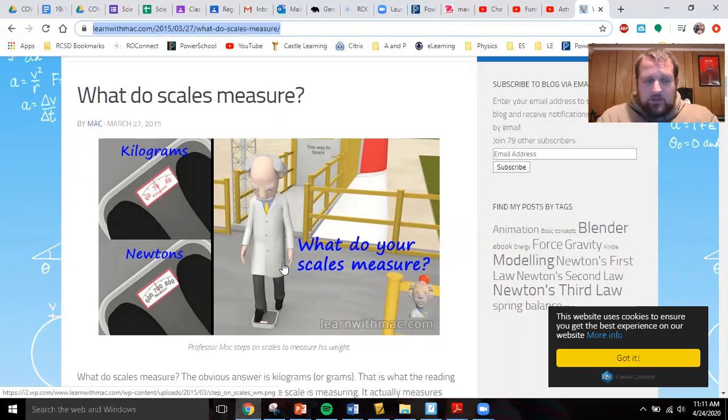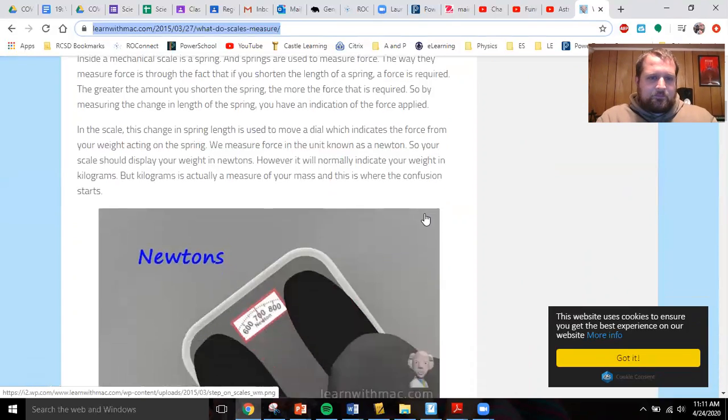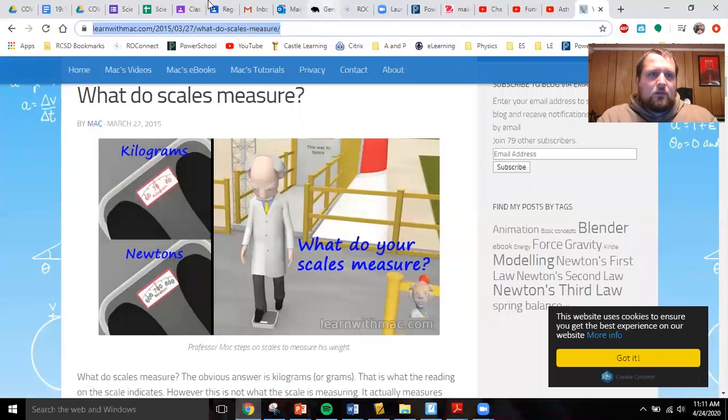So scales are actually measuring your weight, but the short version is that whoever makes the scale converts the force units to kilograms or grams or pounds so that you can read it and it makes sense. So you can read that if you want to.